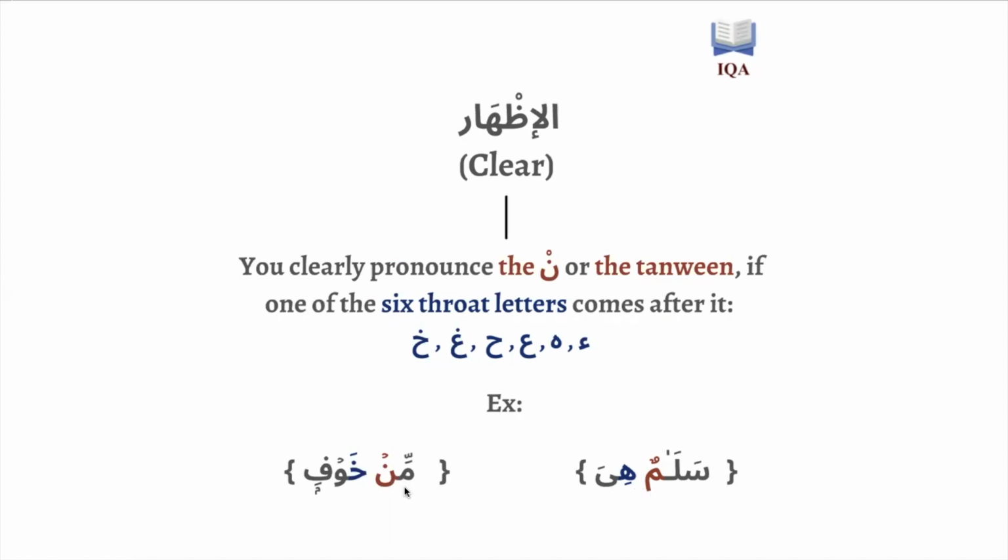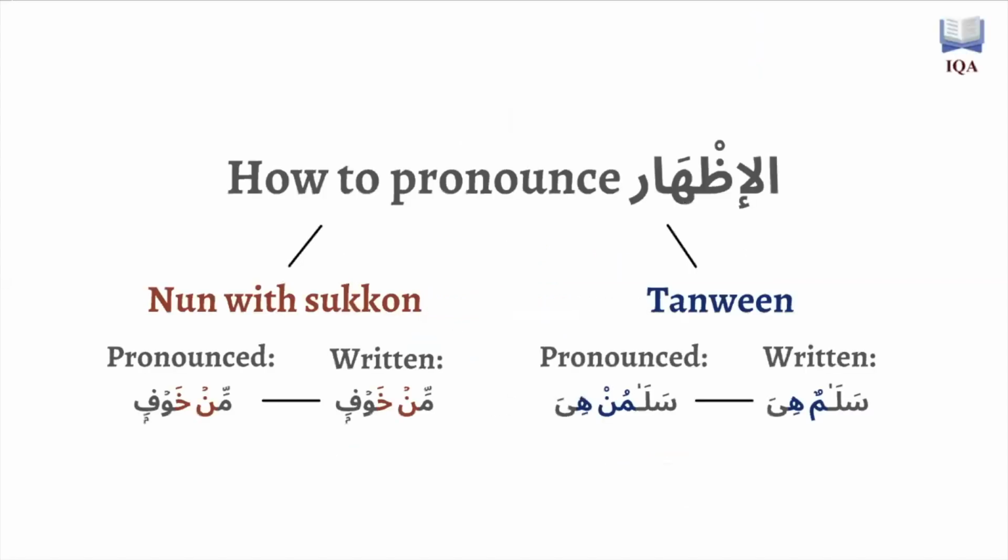So here I'm going to say min khawf. I'm clearly pronouncing the Noon As-Sakinah, saying min. Likewise here I'm going to clearly pronounce the Tanween, saying salamun hiya. To see how this should be pronounced, the Noon As-Sakinah, or the Noon with Sukoon on it, is pronounced as it is written.